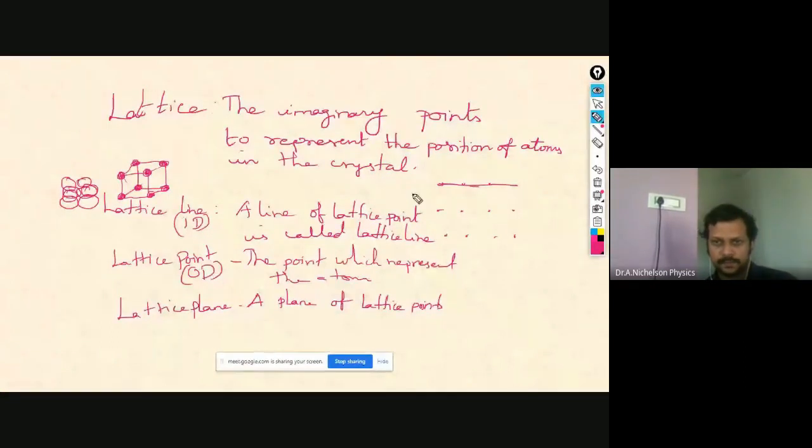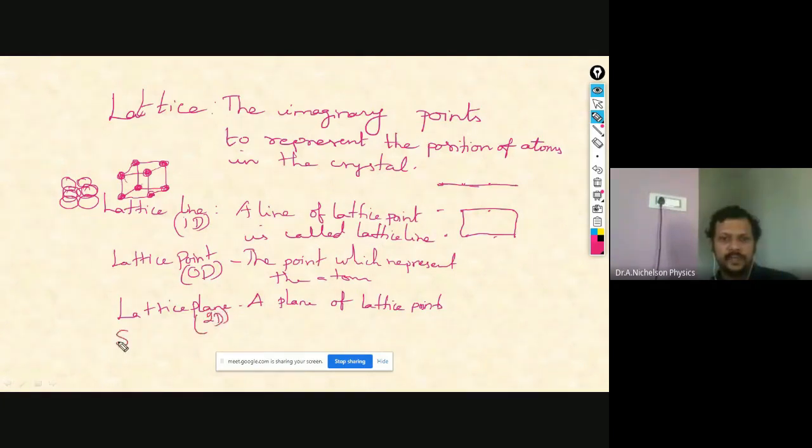Okay, so this is the plane. It consists of how many points you can see. So this is a two-dimensional one. Both x and y are involved here. So this is a two-dimensional plane of lattice points.